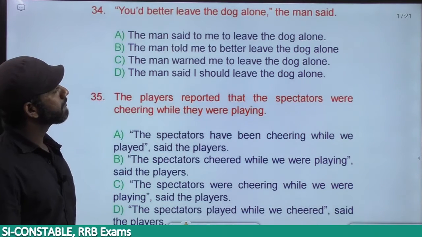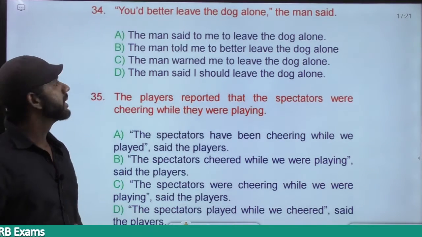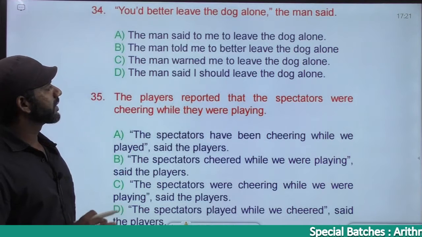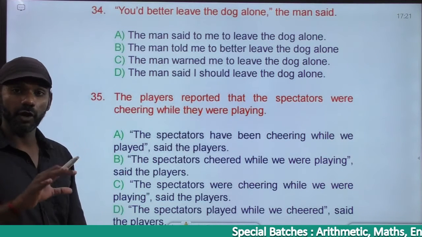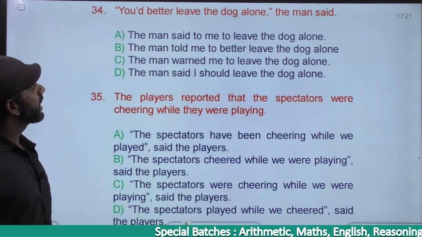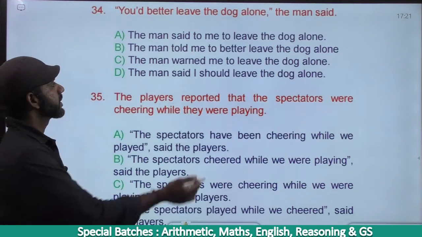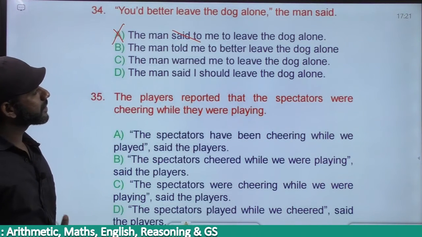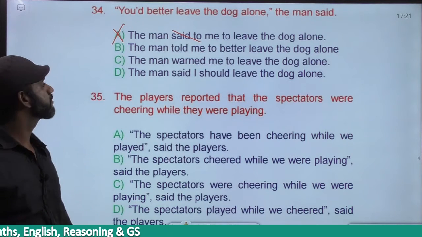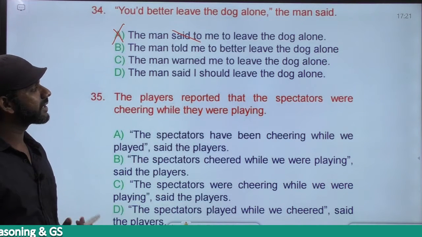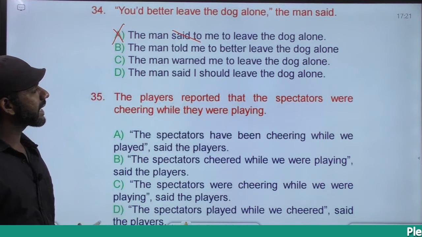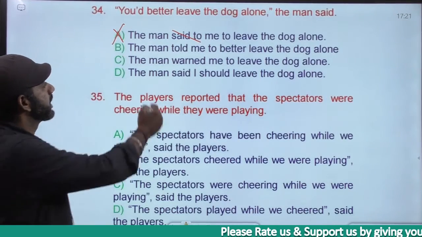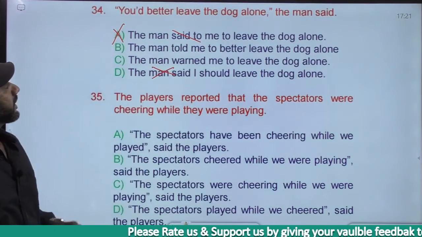You'd better, your apostrophe is you would. You'd better leave the dog alone, the man said. This is like a warning actually, right? Don't do that. The man said to me to leave the dog alone. Said to comes in the direct speech. Option A is eliminated. The man told me to better leave the dog alone. Considered. The man warned me to leave the dog alone. Considered. The man said I should leave the dog alone. The indirect speech will be said that, right? Eliminated.